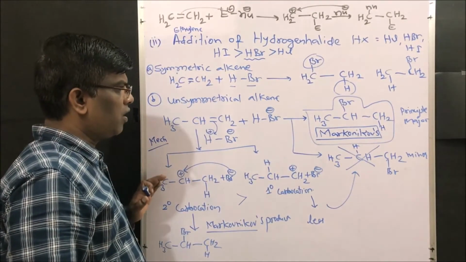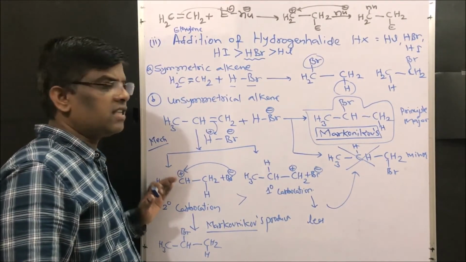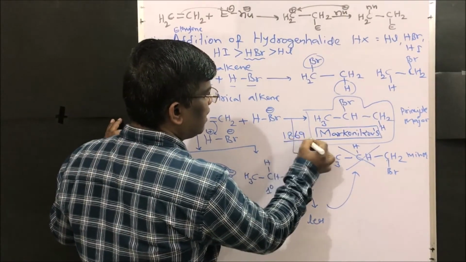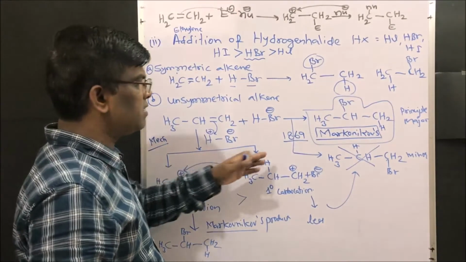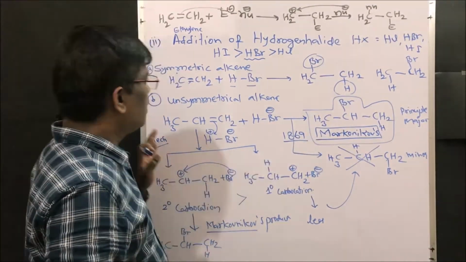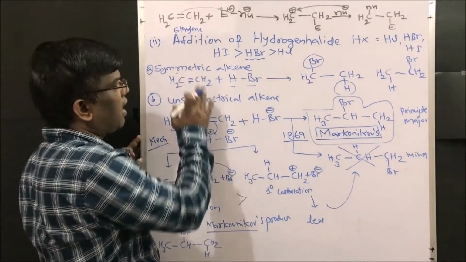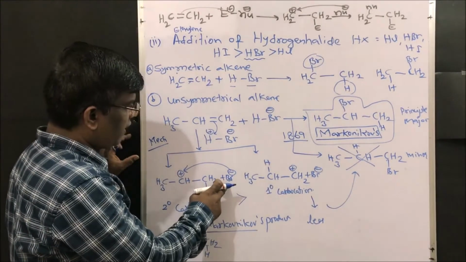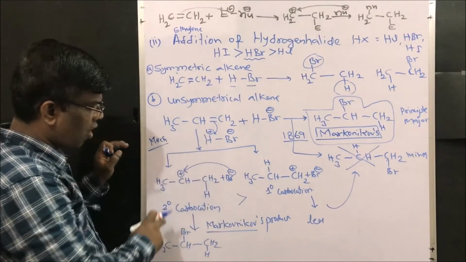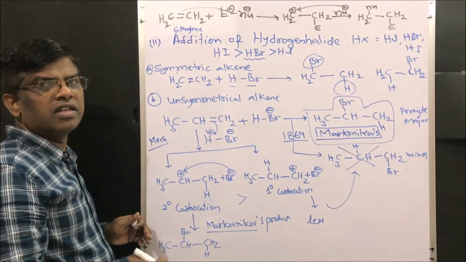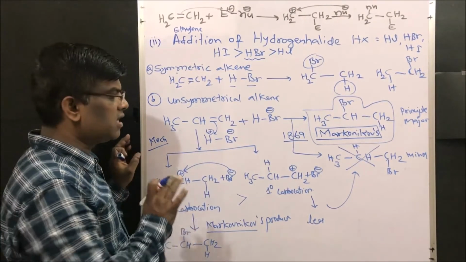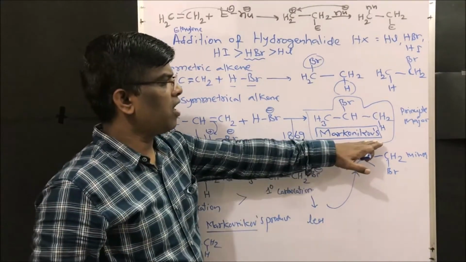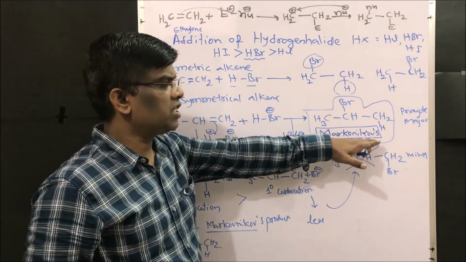Markovnikov's rule is a generalized rule which was stated in 1869. He was a Russian chemist. He stated that during the electrophilic addition of alkenes, the negative addendum will be added to the carbon which has fewer hydrogens. He has given one generalized rule. As per his rule, we will get Markovnikov's addition product.